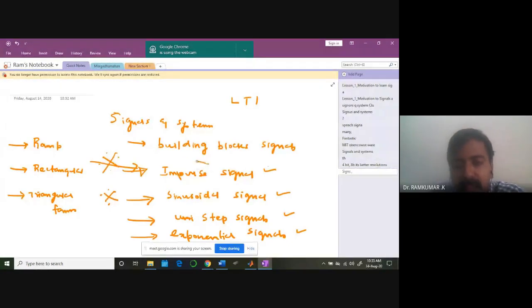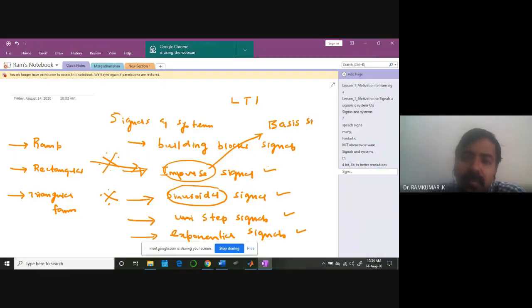So the impulse and the sinusoidal signals, you'll be learning in tomorrow's class. But one important point is these two signals are called basis signals or basis functions. A signal can be imagined like a function, primarily because f is a function of time t, or x as a function of time t.